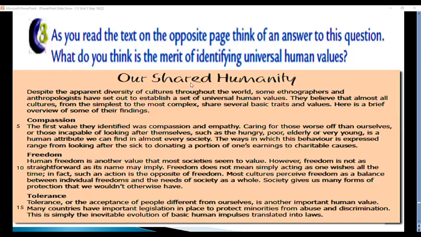Yes, they are very, very important. Do they help us? Yeah, they help us a lot. How do human values help us as people in societies? They help us to live in peace. For example, you have to read this text very, very carefully, and you have to look at these human values. We have compassion, freedom, and tolerance. So read the text very carefully, and try to guess what it refers to and what the importance of human values is.